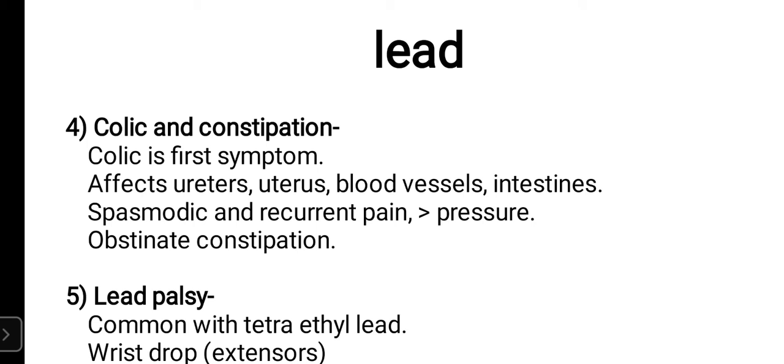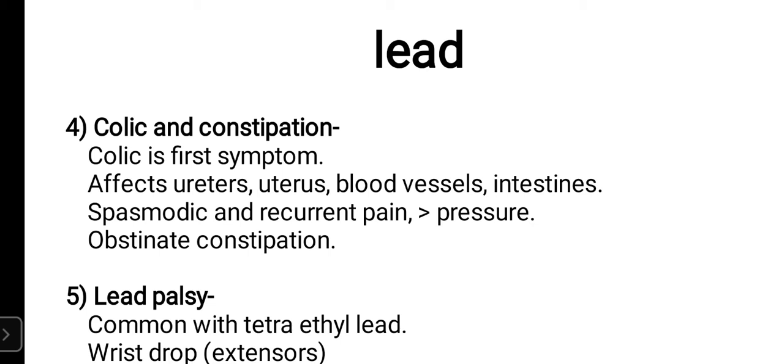So there will be spasmodic and recurrent pain which is relieved by pressure. The pain is relieved by pressure, and the patient will have obstinate constipation. In many poisons you will see loose motions, but in lead poisoning the patient will get obstinate constipation with black colored stools. Obstinate constipation with black colored stool because of excretion of lead sulfide through the bowels.